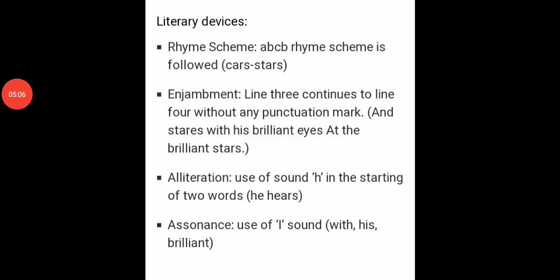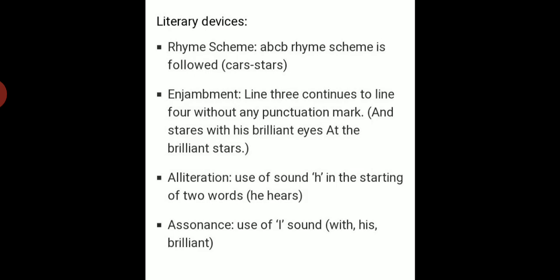Let us see the poetic devices used in the last paragraph. The rhyming scheme, as we know, A, B, C, B. Then there is enjambment. Line 3 continues to line 4 without any punctuation mark. Then there is alliteration, use of H sound, he hears. And assonance, use of I sound with his brilliance.